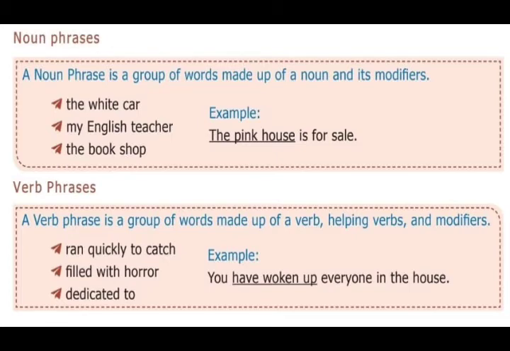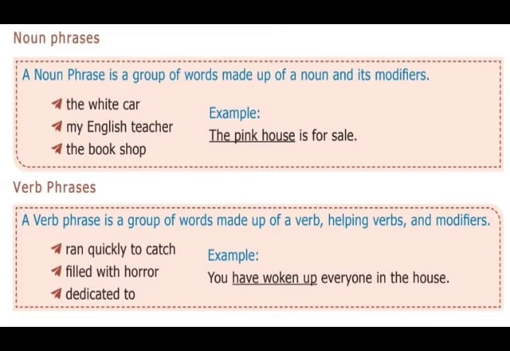See this example: The pink house is for sale. Take this alone, the pink house. There is no subject like that. A noun phrase is about a noun; the house is a noun. Phrase means take these words alone, the pink house. Taken alone, it has no subject and no verb. So this one is a noun phrase. You have to see the underlined words only. Don't look at the remaining words, or the meaning will be completed. Take this alone. Next one, verb phrases. A verb phrase is a group of words made up of a verb, helping verbs and modifiers.